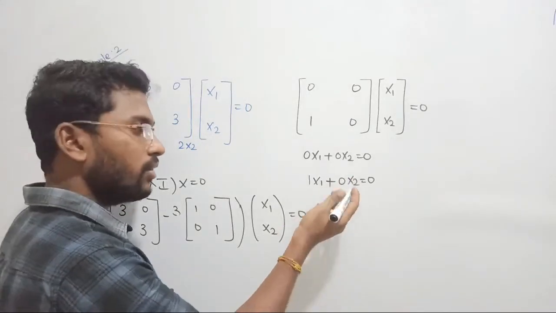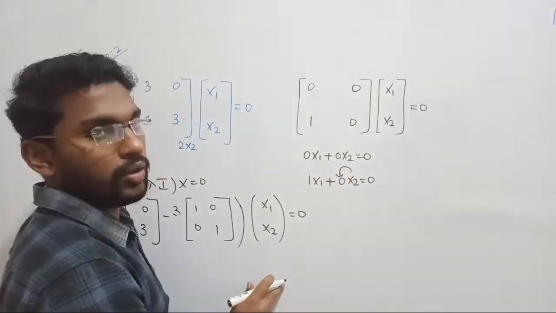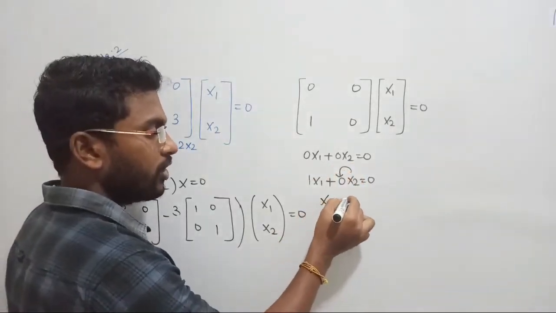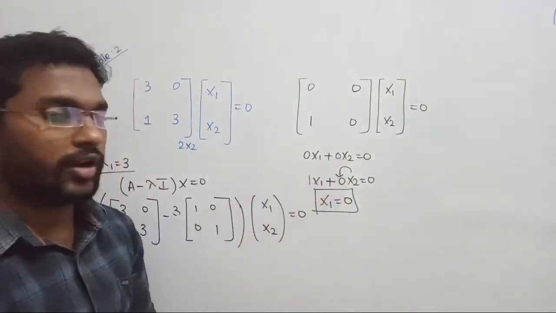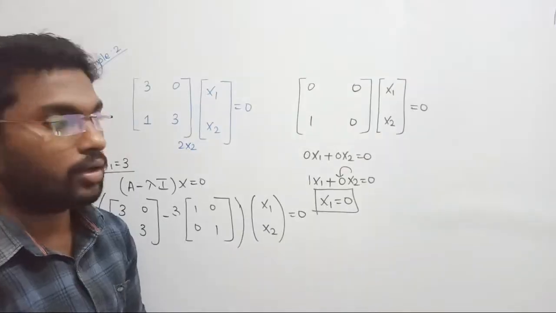We don't know the value of x2, but x2 into 0 will become 0 only. So from this I can say x1 equal to 0. With x1 equal to 0, can you find x2? You cannot. Why?